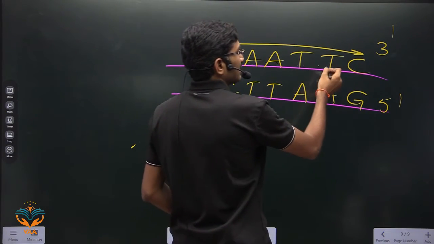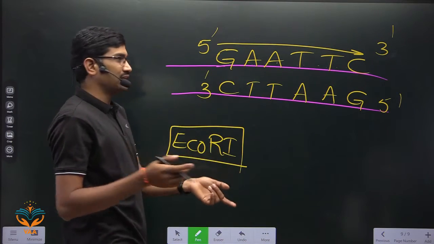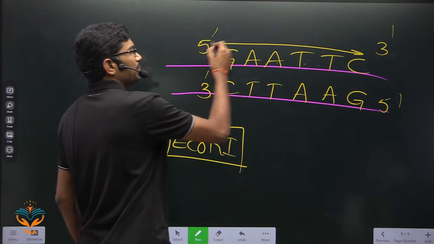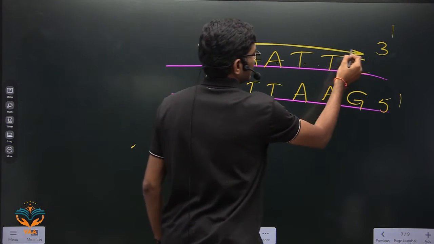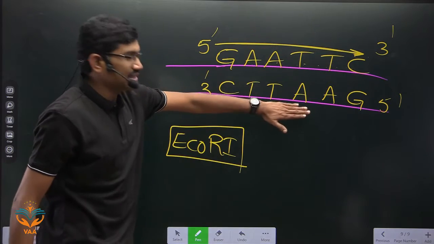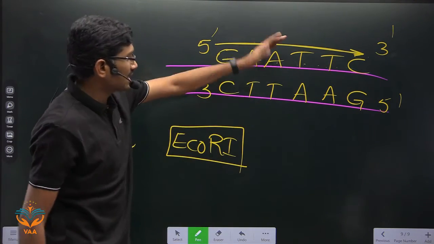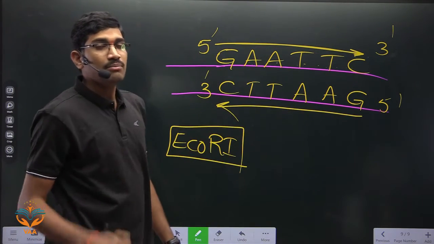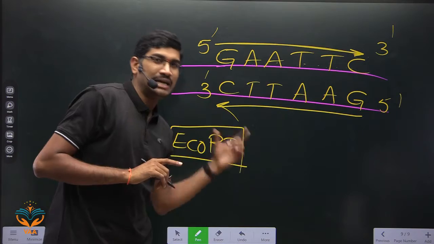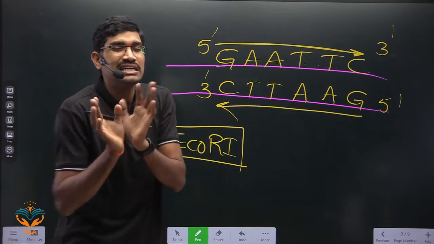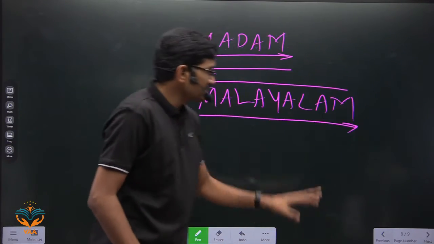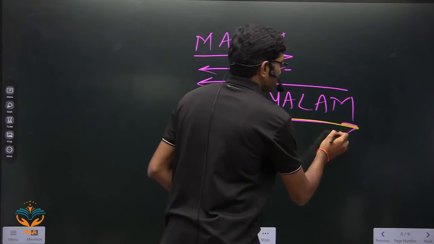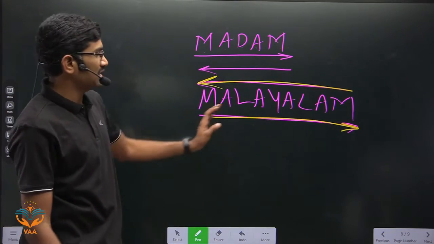That is the reason why NCERT clearly tells you that to get the palindromic sequence, you should not read the same strand. From 5' to 3', you just read one strand. On the complementary strand, for the complementary bases, you just read from 5' to 3'. Please remember, for the DNA palindrome the concept is slightly deviated. In simple English words, a palindromic word reads the same from left to right and from right to left, the spelling is exactly the same.